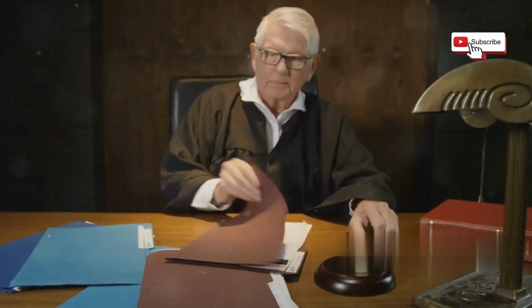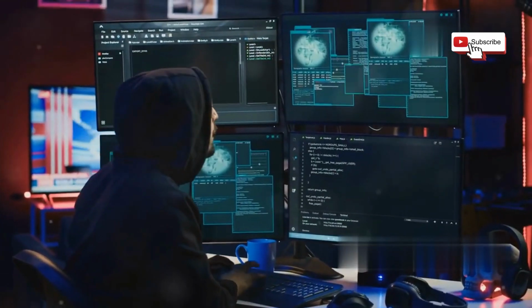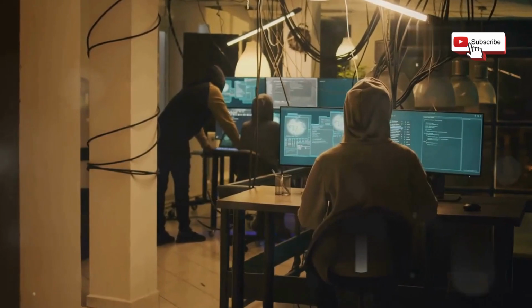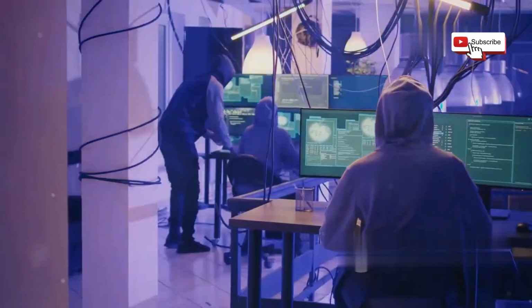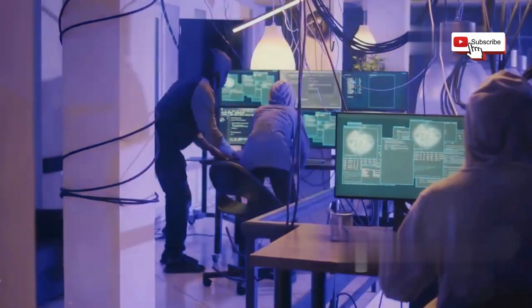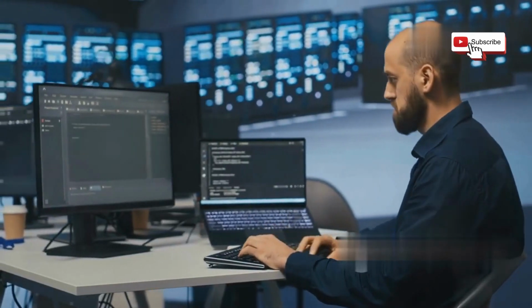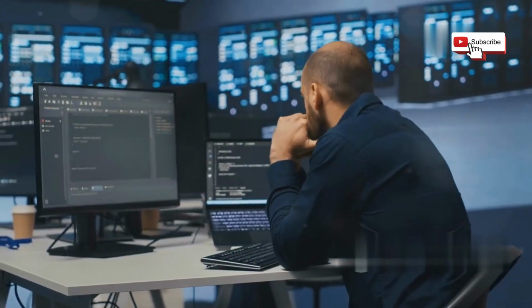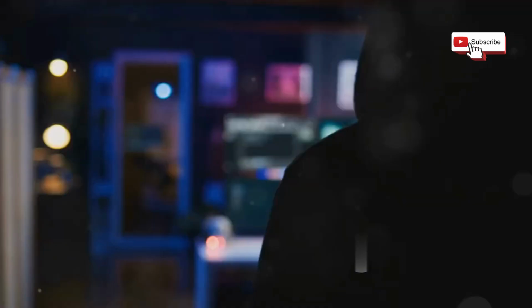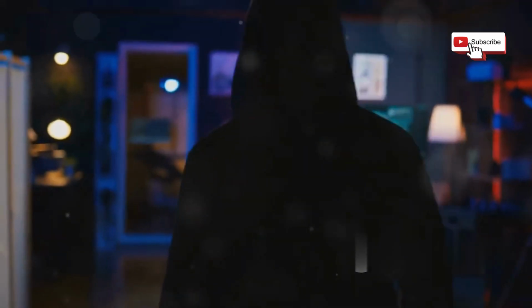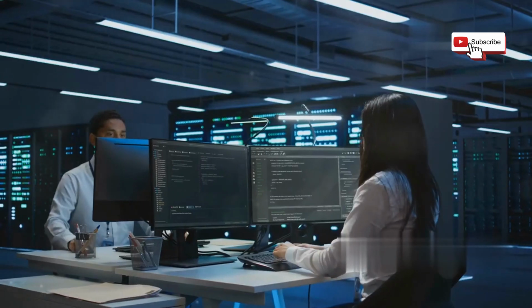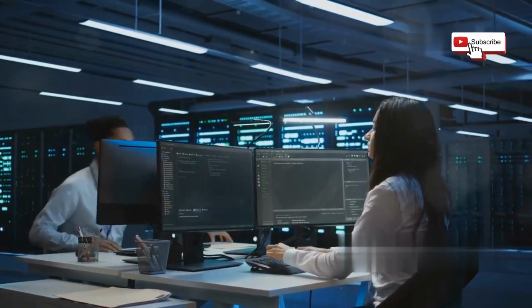Section 10. The legal and ethical implications of hacking. Hacking, in most cases, is illegal and unethical. Unauthorized access to computer systems and networks can lead to severe legal consequences, including fines and imprisonment. Ethical hackers, also known as white hat hackers, use their skills to identify vulnerabilities and improve security. They operate with permission and adhere to ethical guidelines. Their work is crucial in making the internet a safer place.